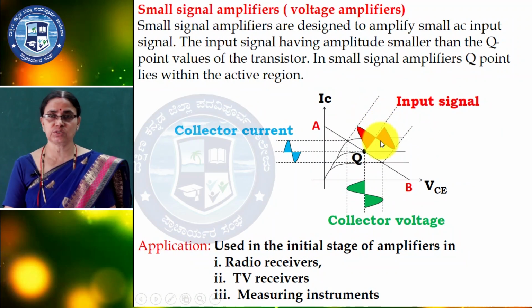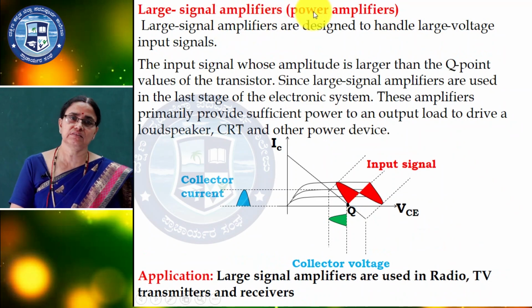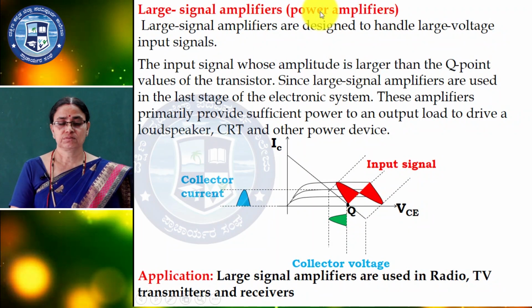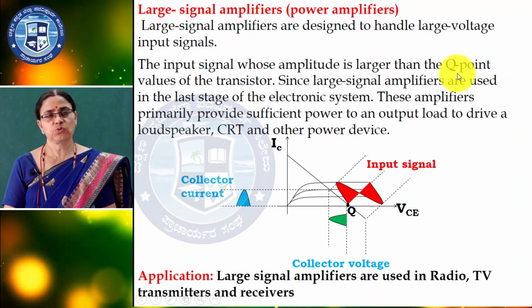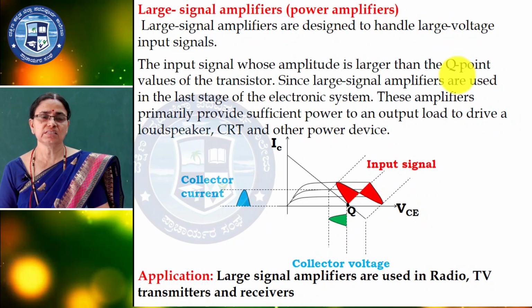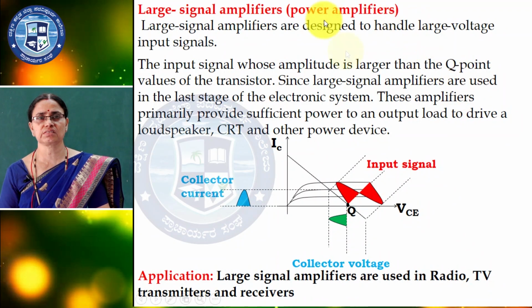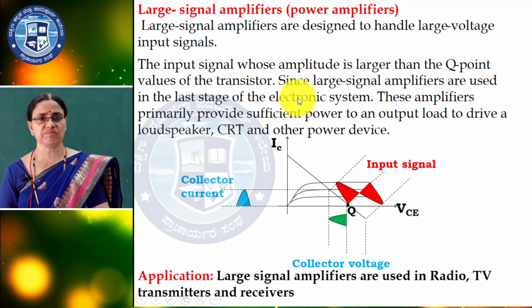Large signal amplifiers are used especially in power amplifiers, the input signals are very high when compared to small signal amplifiers. The large signal amplifiers have the value more than Q value, that is the quiescent value, and this type of amplifiers we are using in the last stage of the system, that is before the loudspeaker, that is the power amplifiers.